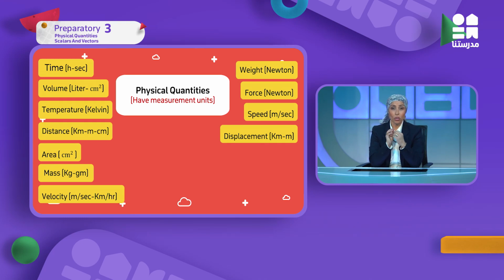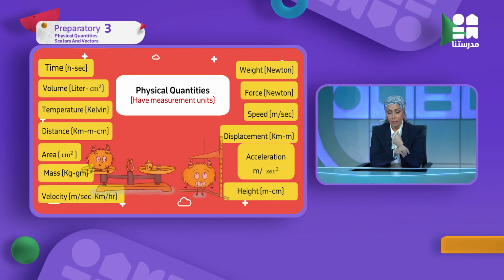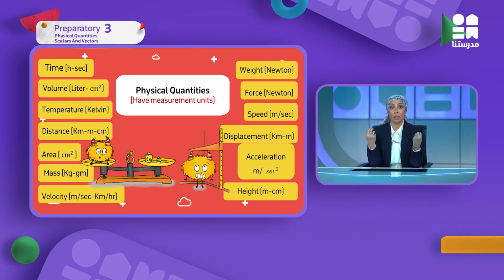We have a certain topic, a physical quantity which is called displacement. We are going to discuss it in this episode, and let's make it now, read it, and then I'm going to discuss it with you. Displacement is measured by kilometer and meter. What else? Acceleration, which we took before, which is measured by meter per second square. Height, meter and centimeter. All those physical quantities that we described have what? They have a numerical number, and they have a unit.